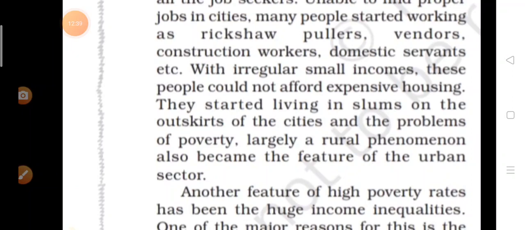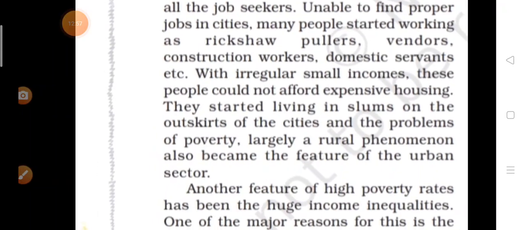The people who were migrating from villages to cities in search of a job were not getting it in cities also. So the poverty problem is also migrating with them. Now it has become the phenomenon of cities also. Understood?